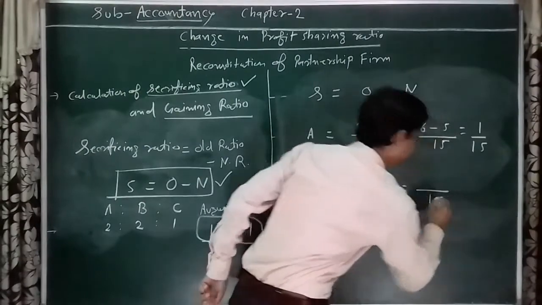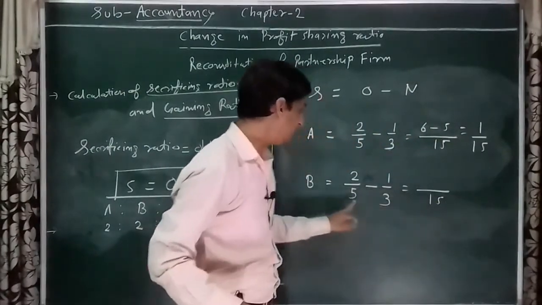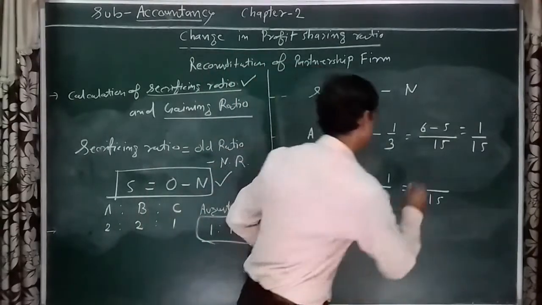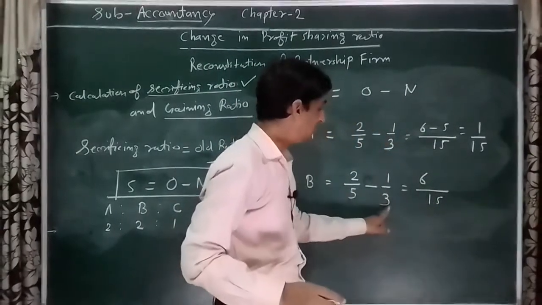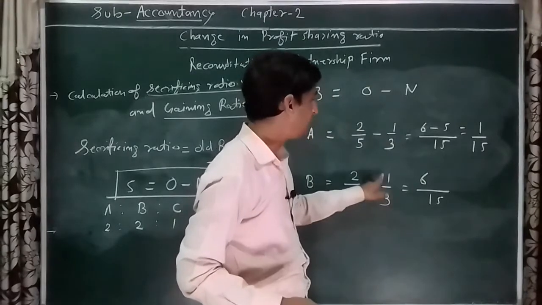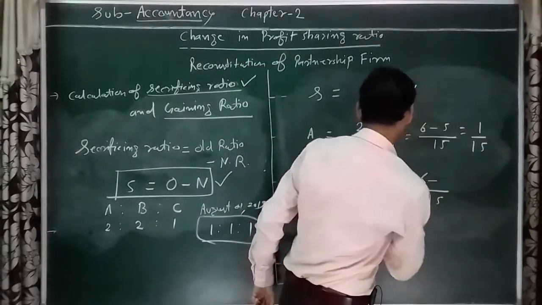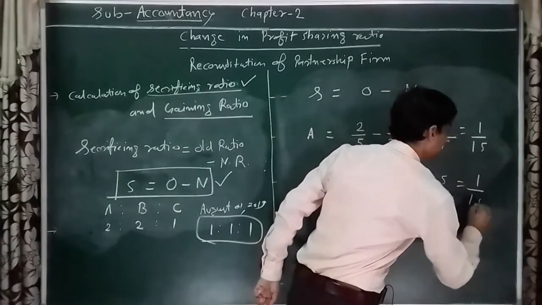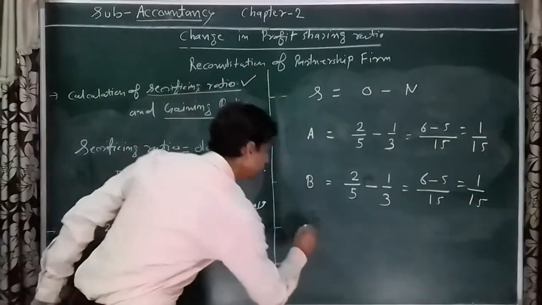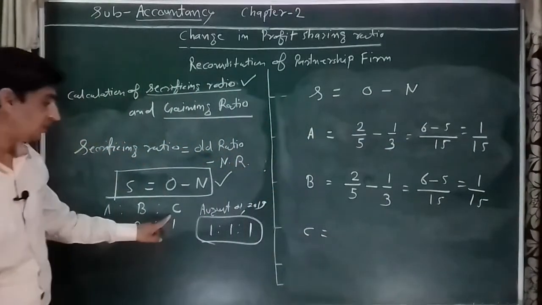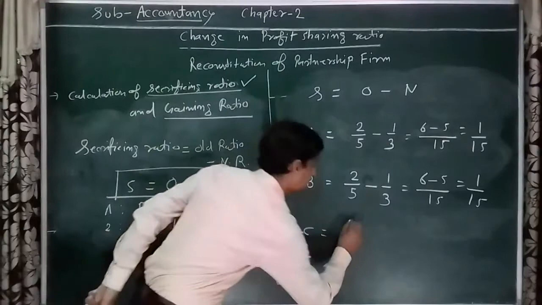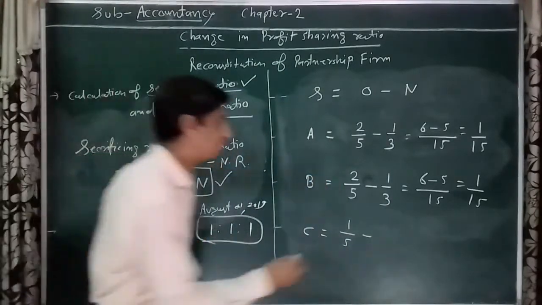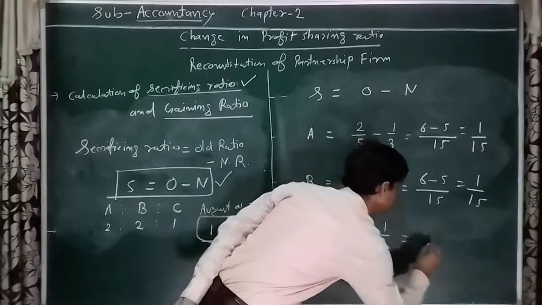LCM 15. 15 divided by 5 is 3, and 3 multiplied by 2 is 6. 15 divided by 3 is 5, and 5 multiplied by 1 is 5. So 6 minus 5, 1 upon 15. And third, C: old ratio 1 upon 5 minus new ratio 1 upon 3.